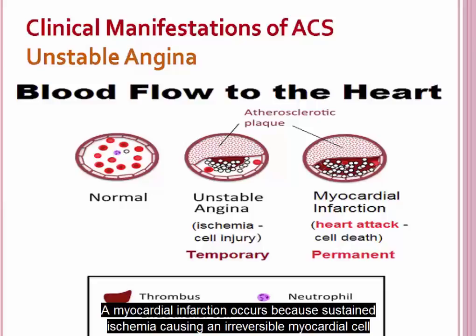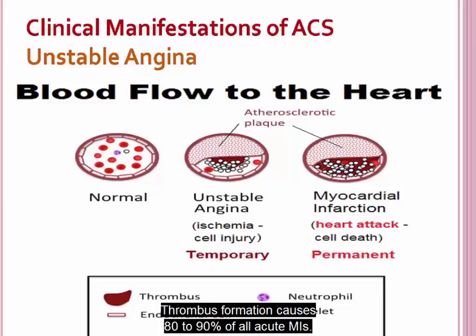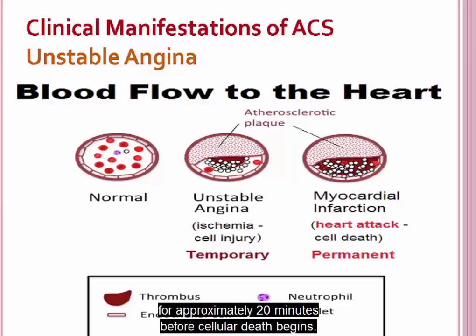A myocardial infarction occurs because sustained ischemia causes irreversible myocardial cell death, necrosis. Thrombus formation causes 80 to 90% of all acute MIs. When a thrombus develops, blood to the myocardium distal to the blockage halts, resulting in necrosis. The acute MI process takes time. Cardiac cells can withstand ischemic conditions for approximately 20 minutes before cellular death begins.